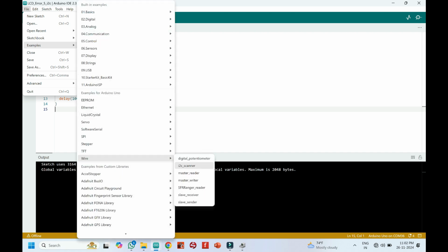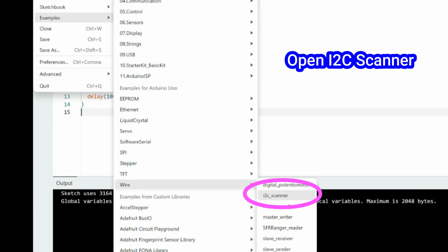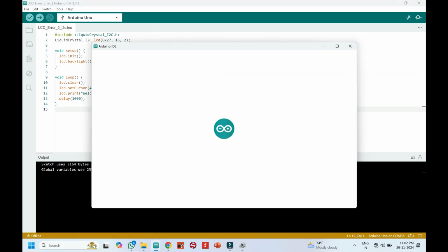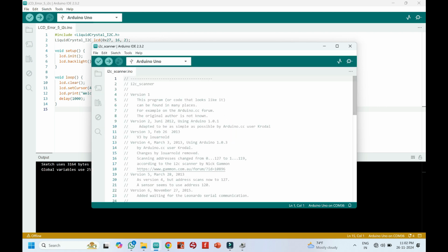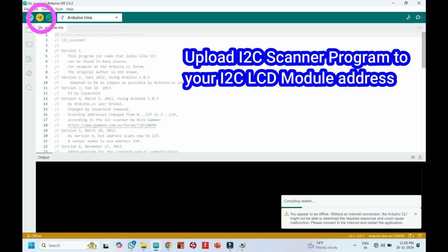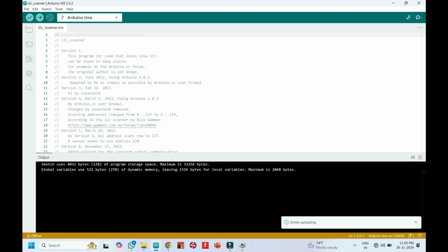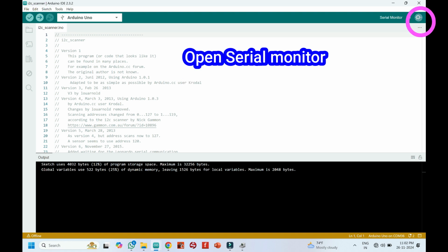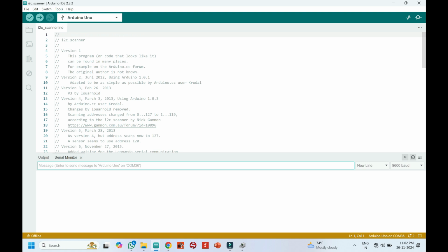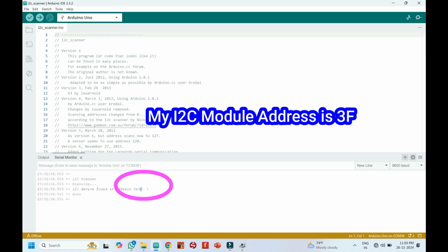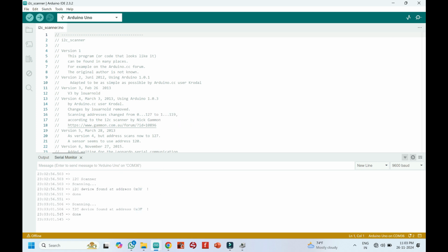Now open the Example folder, choose the Wire folder and choose the I2C Scanner program. And upload the I2C Scanner program to know your I2C LCD address. After uploading, open the serial monitor and choose the correct baud rate which is given in the program. Here your I2C module address will be visible. My I2C address is 3F.